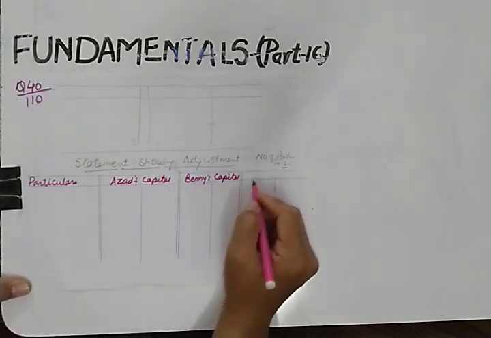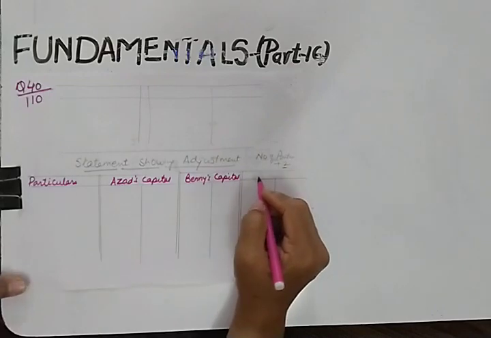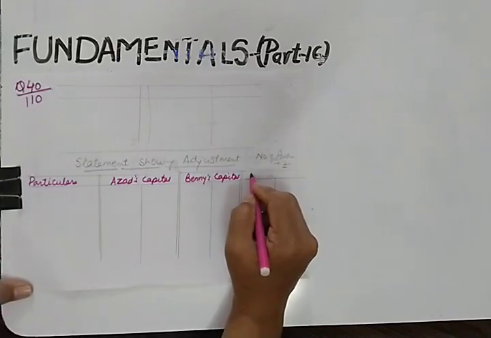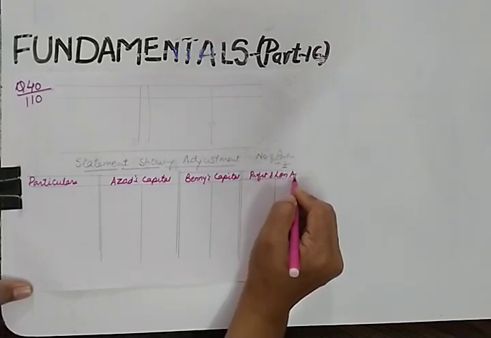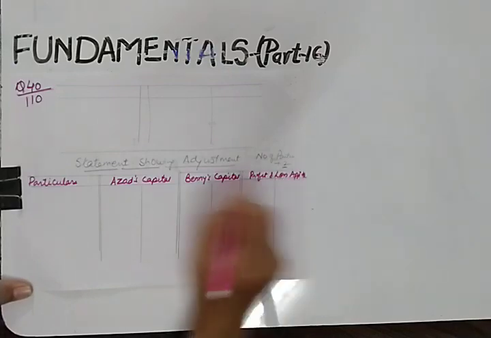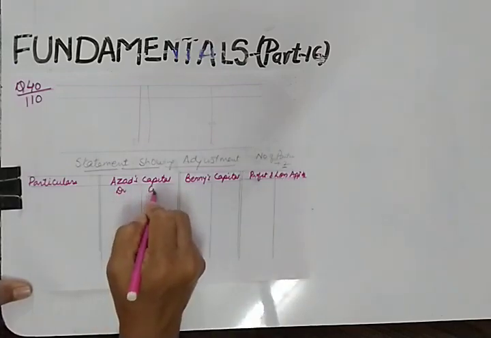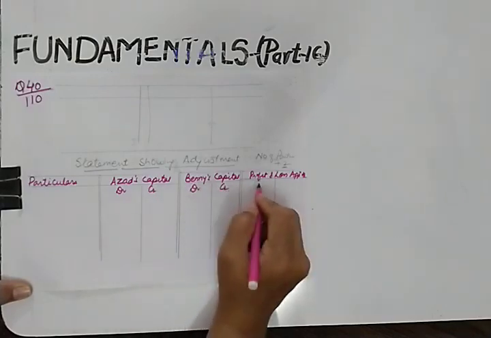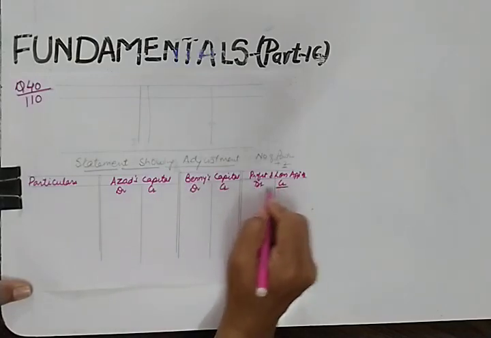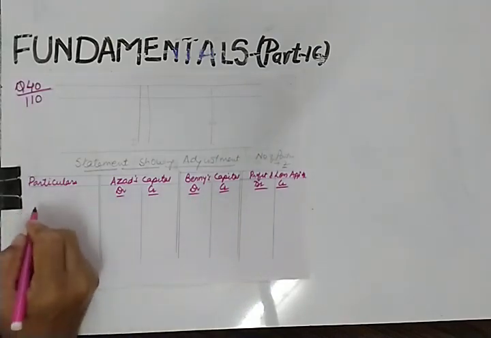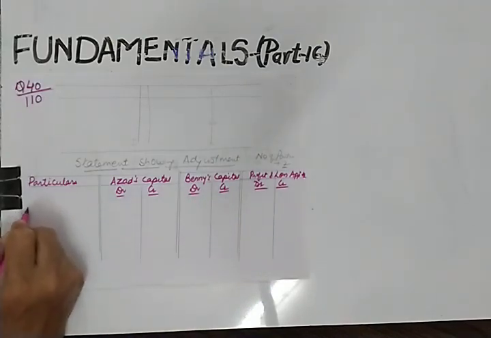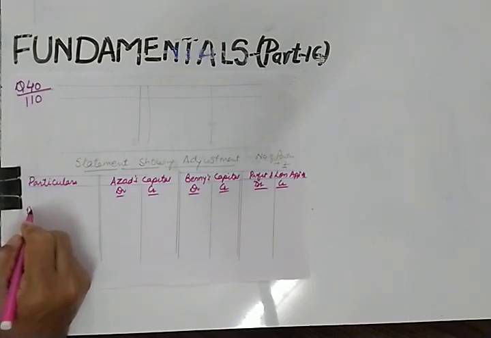This is a very interesting part of this particular chapter, and this is profit and loss appropriation account. So this is debit, credit, debit, credit, debit and credit. So let us see the first content. First of all, interest on capital was omitted.